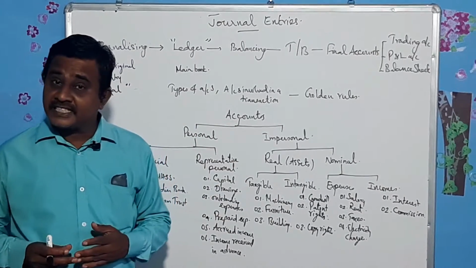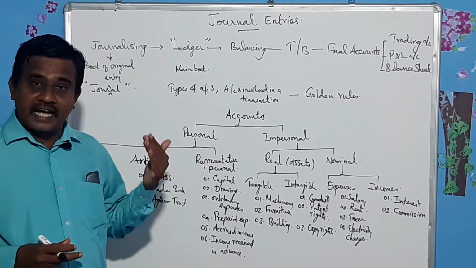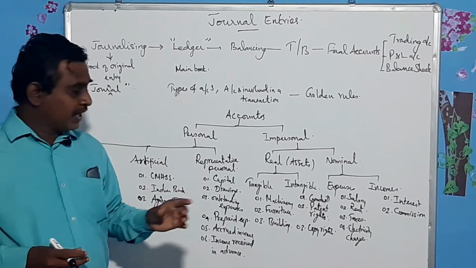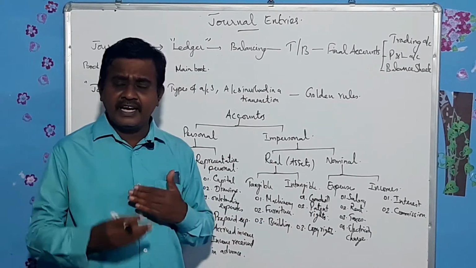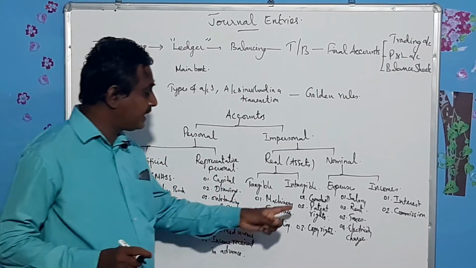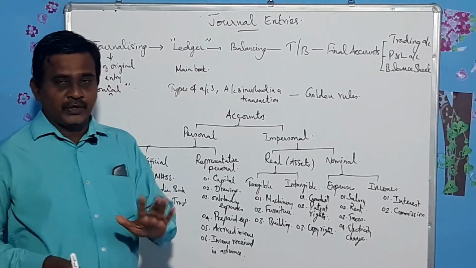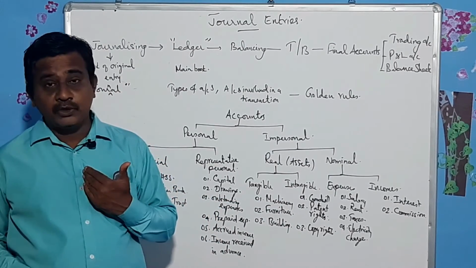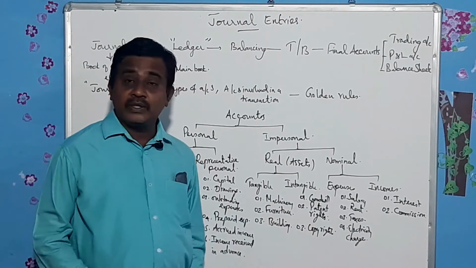Likewise, let us take JCB. Actually, the machinery is proclaimed. Instead of calling it like that, we call it JCB. This is the goodwill. It means the value of the good reputation is called goodwill. They have created the good name that is valued in terms of money, and that is called goodwill. And patent rights. What do you mean by patent rights? You cannot touch, remember, goodwill that cannot be touched, but we are able to realize that. So goodwill is an intangible asset. And another one is patent rights.